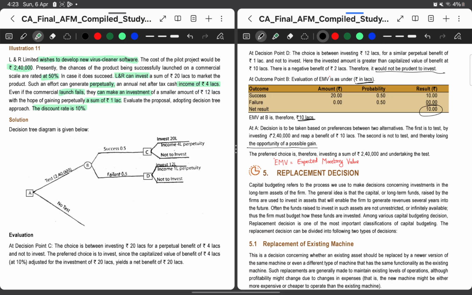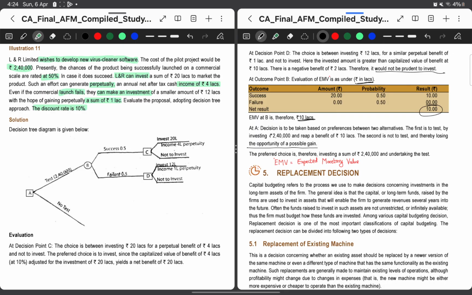So in that way they are considering, and then they are telling the preferred option is to invest 2,40,000 and undertake the test. It is always best to go with the ICAI solution, but as far as my opinion, it is up to the company. They have to decide whether by investing 2,40,000 the 10 lakh benefit is worth it. What if they have an opportunity wherein by investing 2,40,000, they are getting 15 lakhs as net benefit?